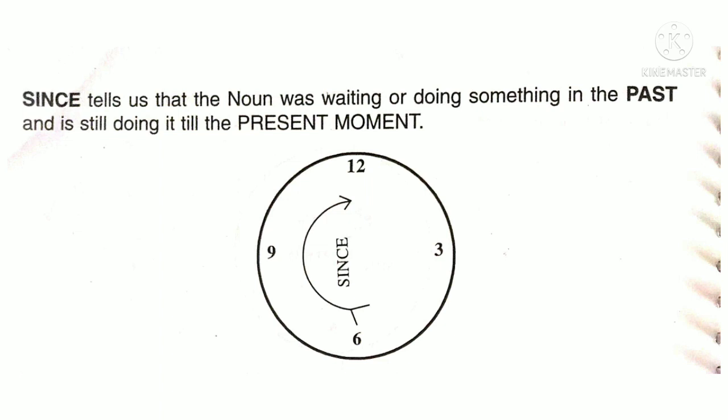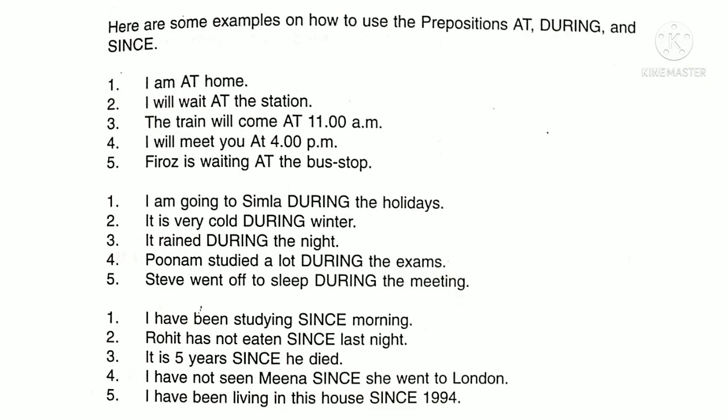Here are some examples on how to use the prepositions at, during and since. I am at home. I will wait at the station. The train will come at 11 am.